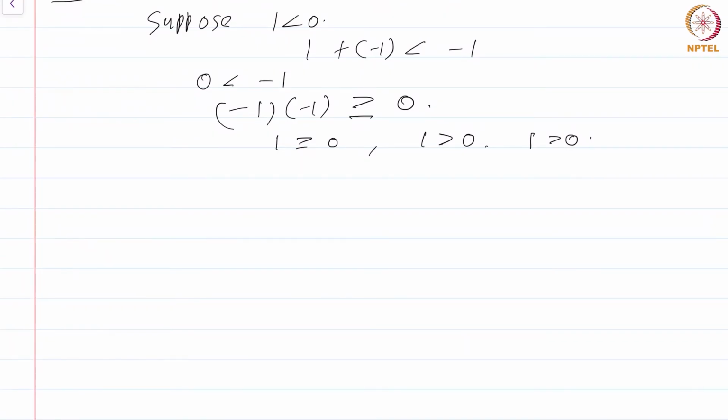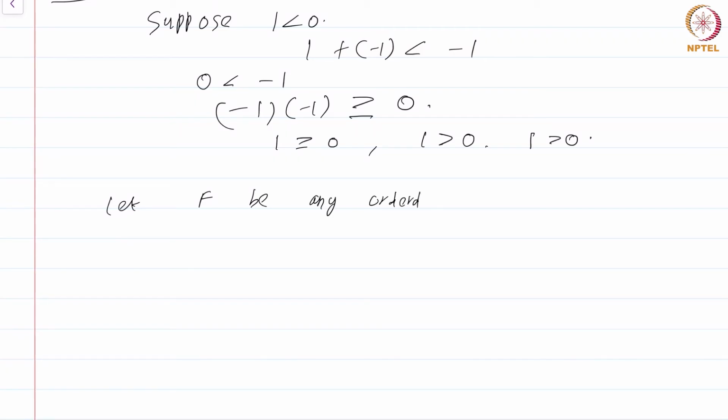Now I started off by saying that these axioms of field and ordered field are all modeled after the familiar properties that the rational numbers Q have. So it is no surprise that we can actually embed Q inside any ordered field. Now it's difficult for me to make these things precise, because we don't have the required background from abstract algebra. So I will take a simplistic presentation and hope that in your abstract algebra course you see it in greater detail. So let F be any ordered field.